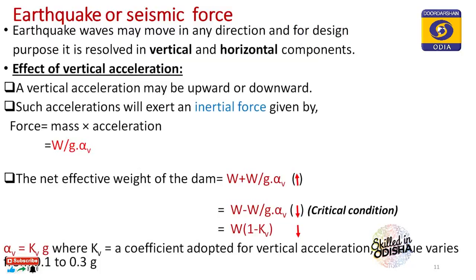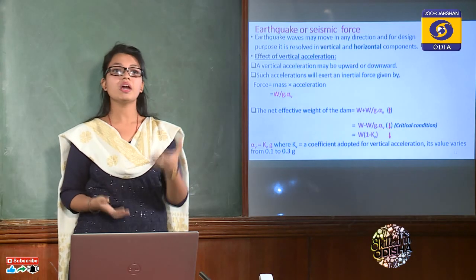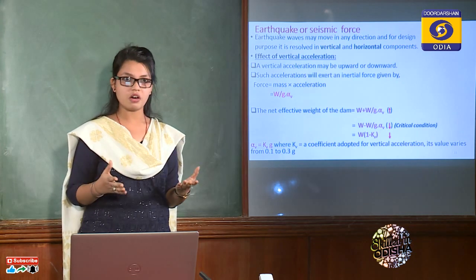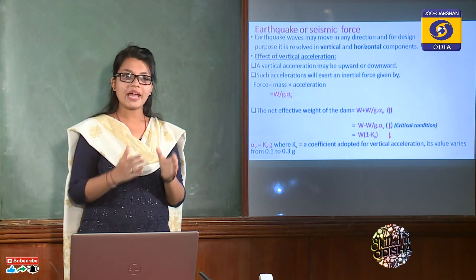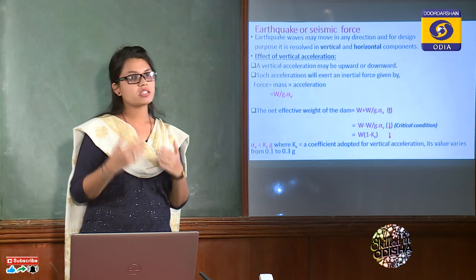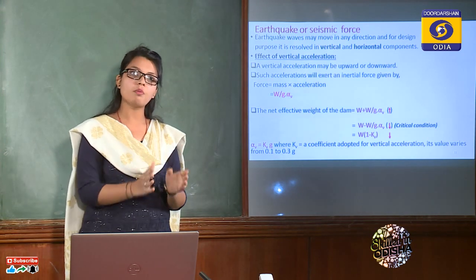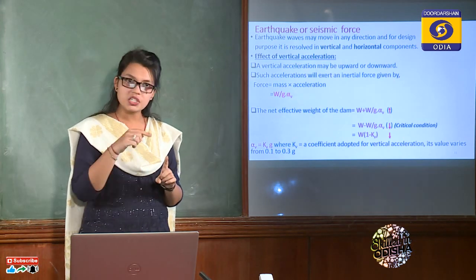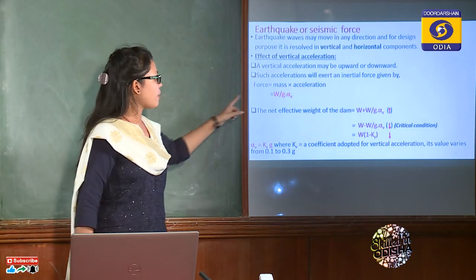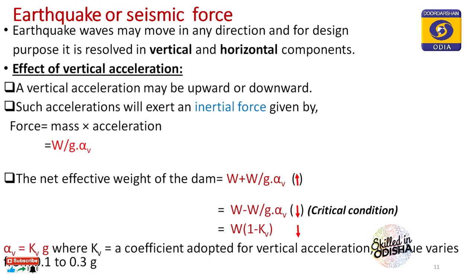Due to vertical acceleration, which may be in the upward or downward direction, there will be an inertial force. You already know what is inertia, from mechanics. Inertial force is the physical force that will try to keep the object in its own state, either state of rest or state of motion. It will try to keep the object as it was before. What does that mean? It means that the force will have a direction opposite to the direction of acceleration. What is the magnitude of this force? Simply mass into acceleration. Mass is weight by g, and alpha v is the vertical acceleration. Now what is the value of alpha v? It is kv into g.